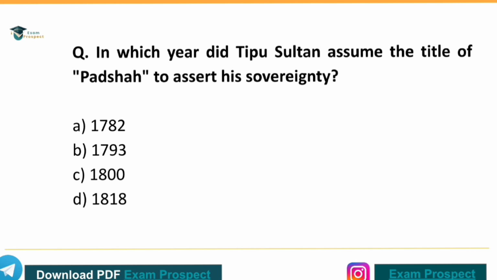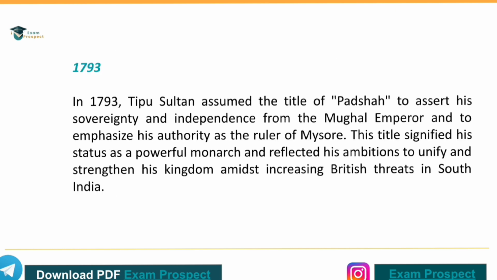Next question. In which year did Tipu Sultan assume the title of Badshah to assert his sovereignty? The correct answer is option B, the year 1793.